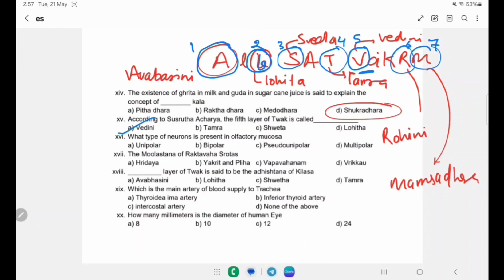What type of neurons is present in the olfactory mucosa? Option A unipolar, B bipolar, C is pseudopolar, D is multipolar. In olfactory mucosa, bipolar neurons are present.